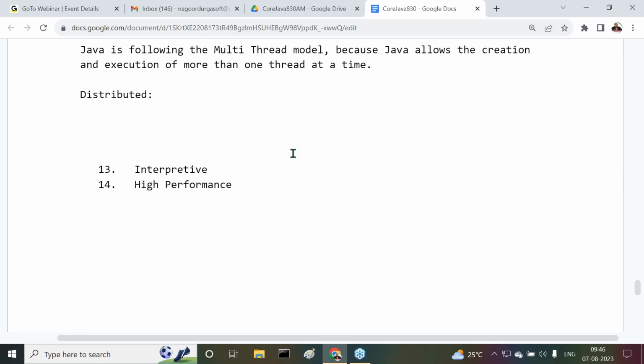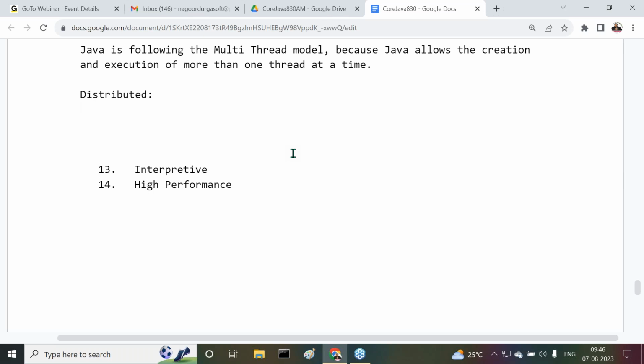Now, Java has provided a separate module to prepare distributed applications. That module is J2EE. What is J2EE? Java 2 Enterprise Edition. Because of that reason, we can conclude that Java is a distributed programming language. Nowadays, only 5% of the applications are standalone, and the remaining 95% are distributed.